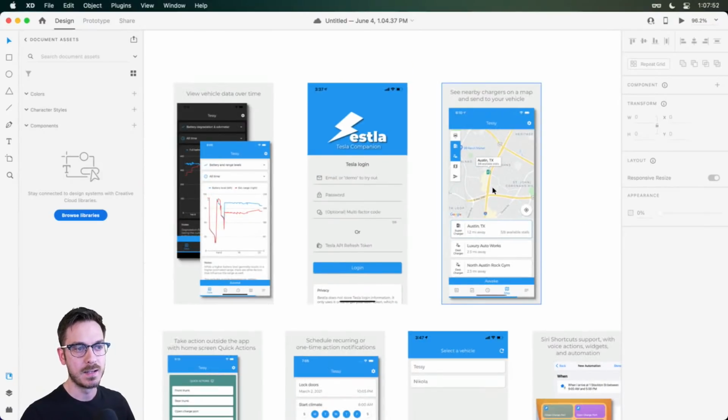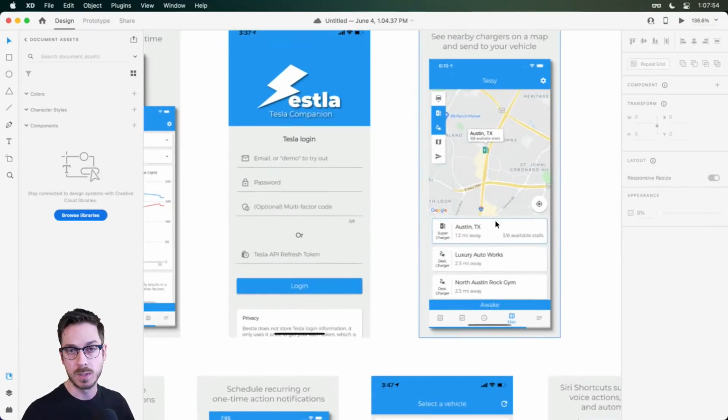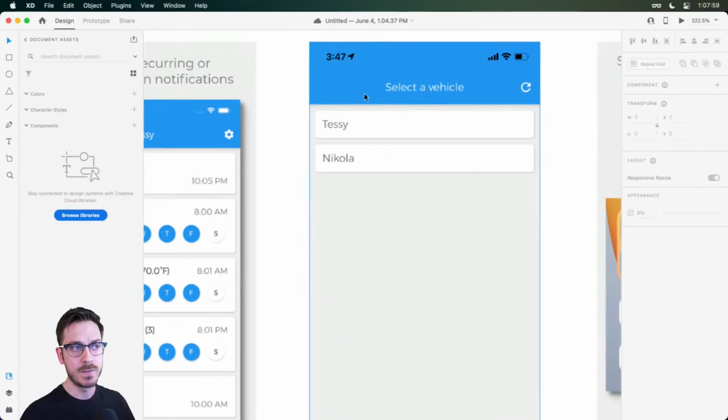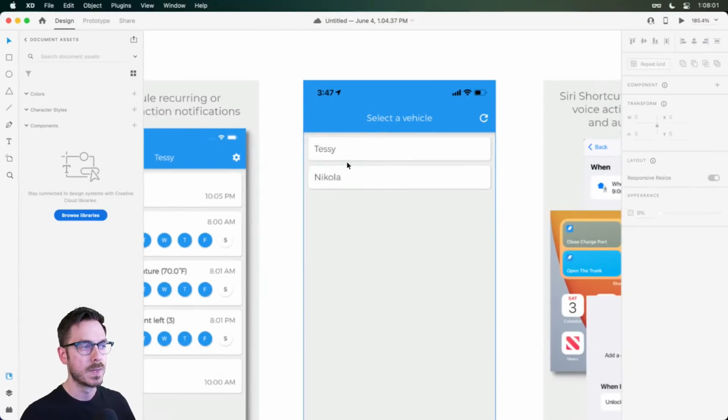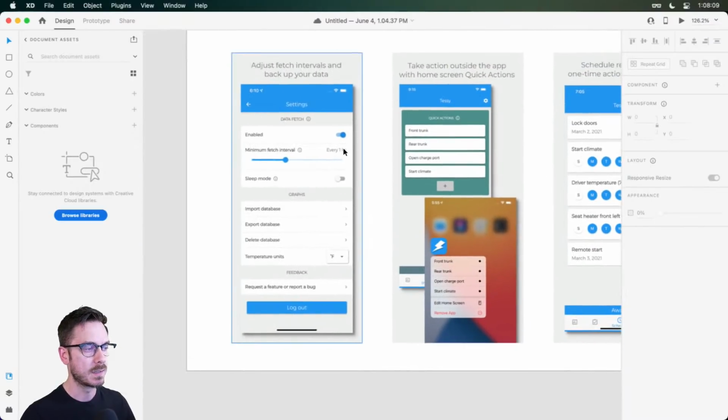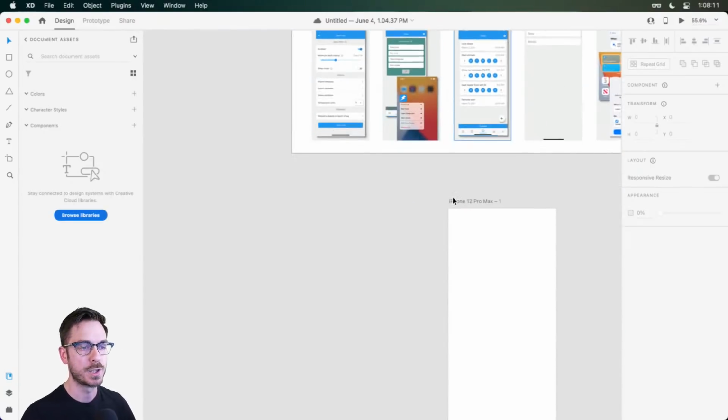And then there's a map for supercharging. I think this one looks pretty good. I don't have much to say about that one. The select a vehicle screen that they currently have, I think it could use some polish, maybe some visuals, just so it's not too squishy at the top. And settings. Settings are settings, right? We're not going to focus too much on that.